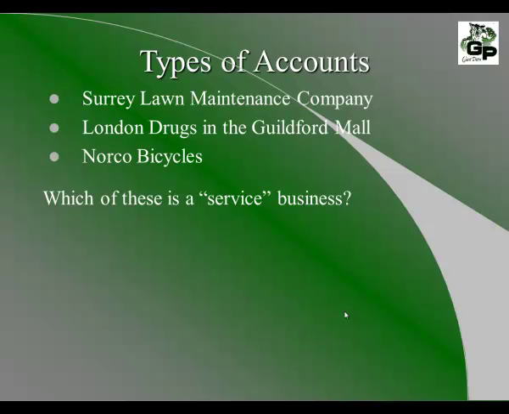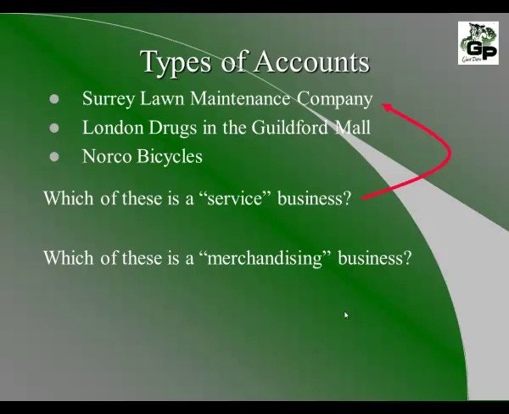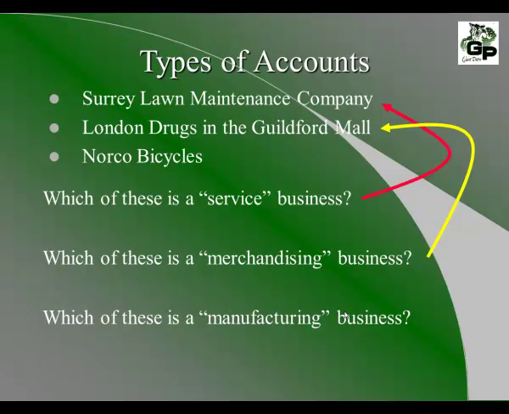Which of these is a service business? Well, Surrey Lawn Maintenance Company provides a service where they look after the lawn and gardening needs for individuals and businesses. Which of these is a merchandising business? London Drugs buys products, buys merchandise, and sells them to the public. Which of these is a manufacturing business? Well, as I said earlier, Norco Bicycles buys raw material and turns it into bicycles.